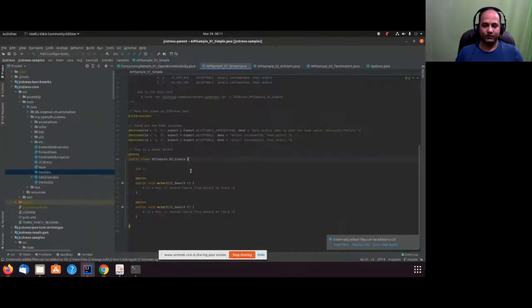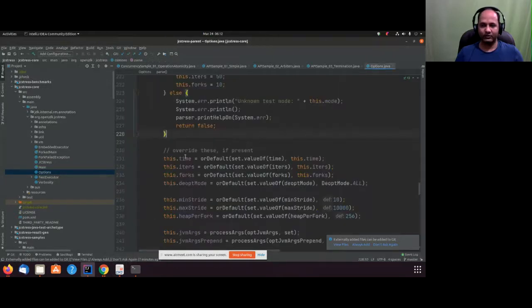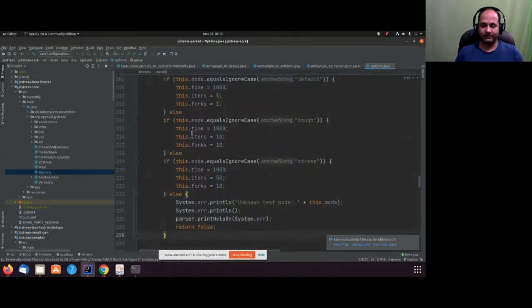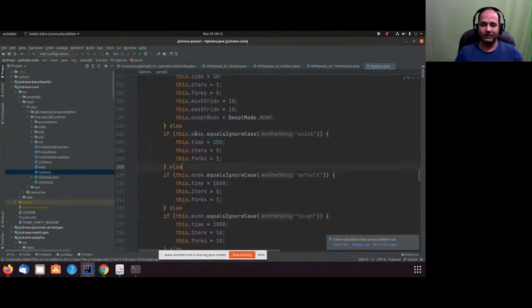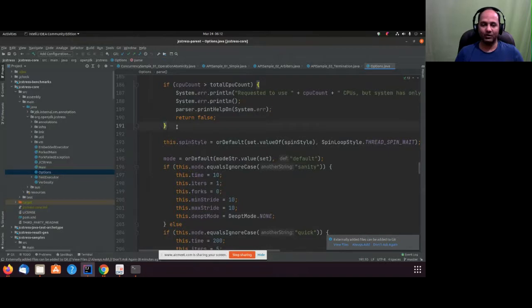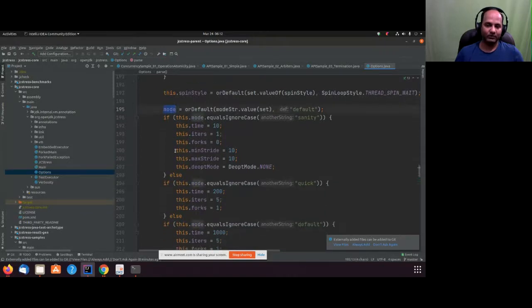So for now we saw result, actor 1, actor 2, and we were looking at options. This is the class I wanted to show you: how can you read this, if there is any problem with a counter and you want to see exactly what it is doing, you can try to go to the option class. In particular, in the case of mode, this is what it does internally.